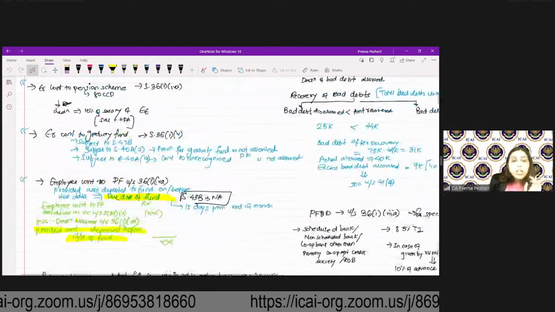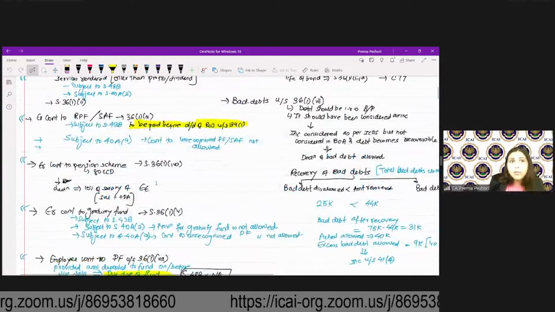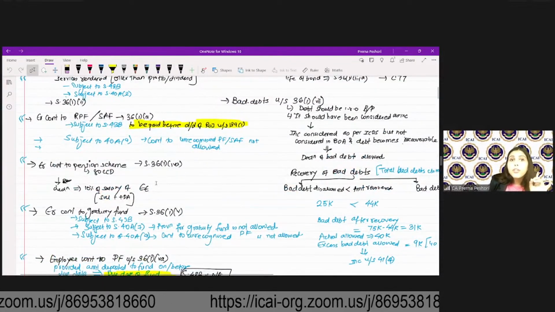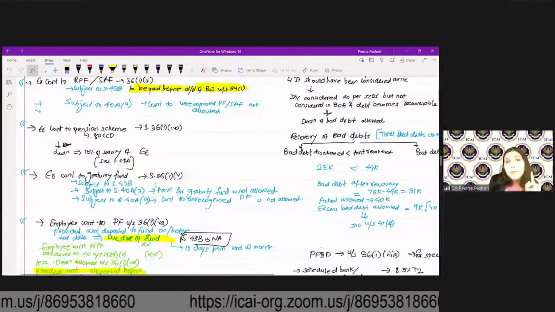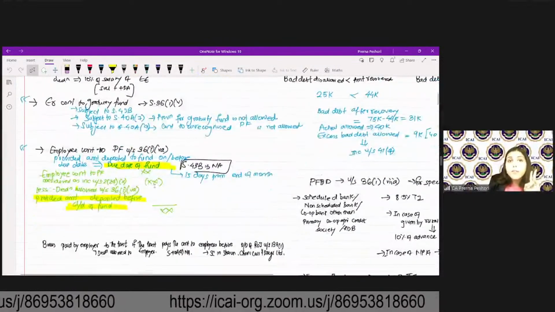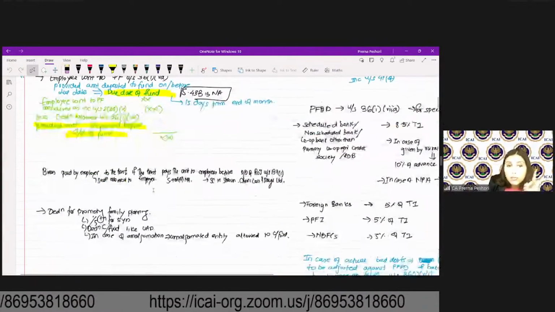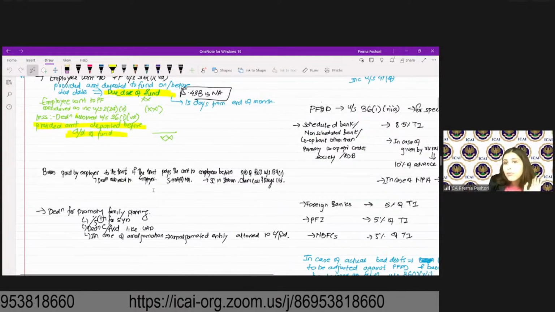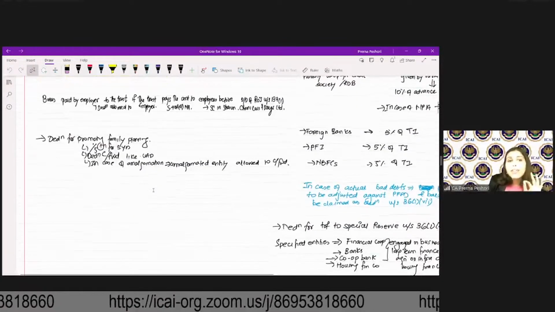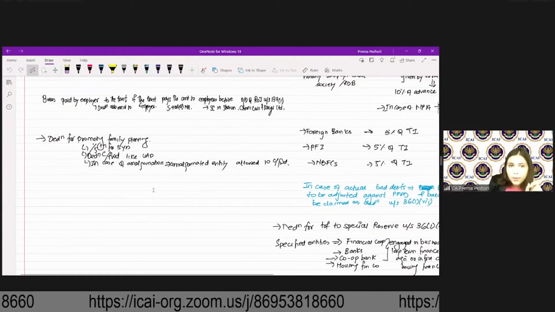Are we clear? In case of the employer contribution, you have to deposit before the due date of filing of return of income. In case of employee contribution, you have to deposit before the due date of the fund and not before the due date of filing of return. Then you will get deduction for family planning, which is 1/5.